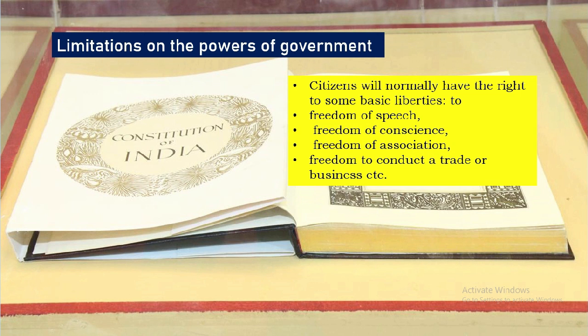Citizens will normally have the rights to some basic liberties such as freedom of speech, freedom of conscience, freedom of association, freedom to conduct a trade or a business, etc. So, citizens have basic rights or basic liberties like freedom of speech. They can express their opinion, they can express their conscience, they can form an association of their choice, they can conduct a trade, they can operate a business. These are normally some basic liberties which are guaranteed to the citizens of India by the Constitution.